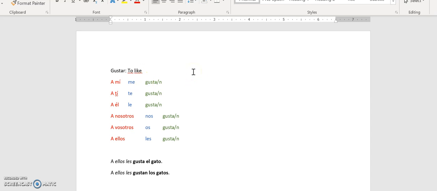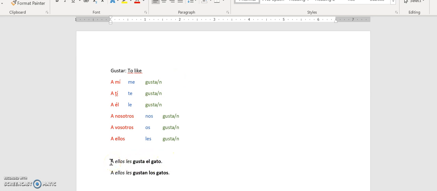Finally, we get to gustar. There are 2 different ways that you could conjugate this. It depends on if you're talking about something that is singular or something that is plural. When you're talking about something that is singular, regardless of what this first part is, you will conjugate it as gusta. If it's plural, you will conjugate it as gustan.